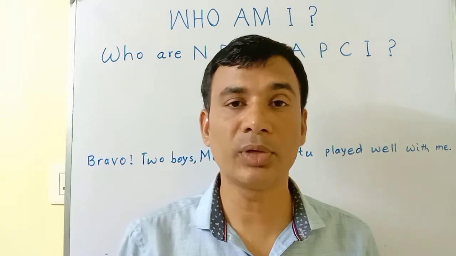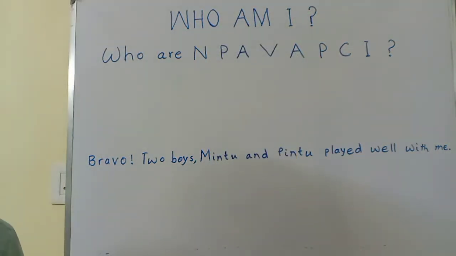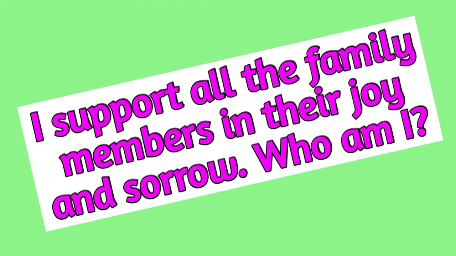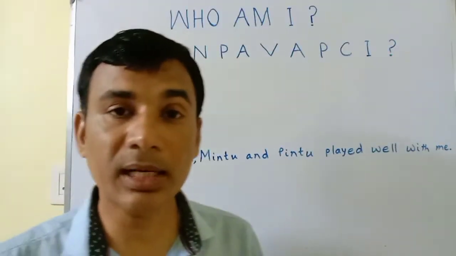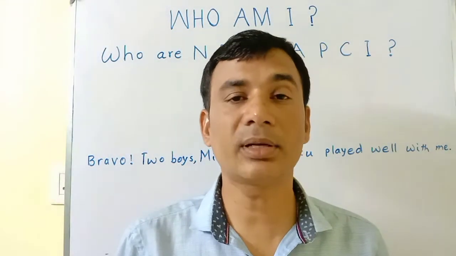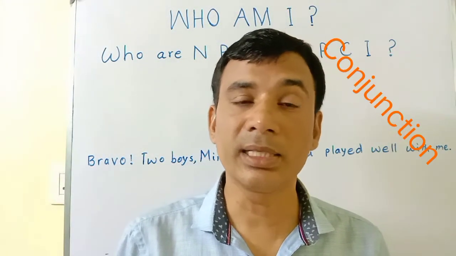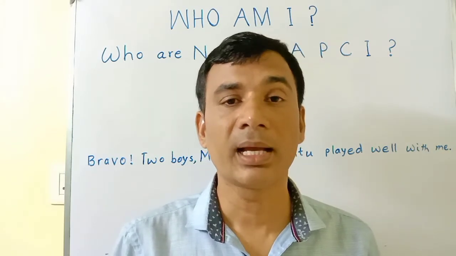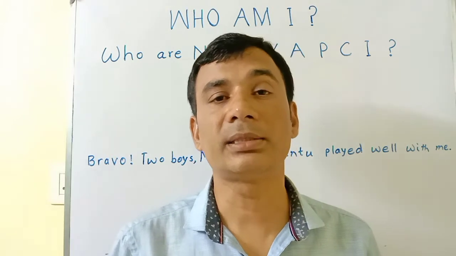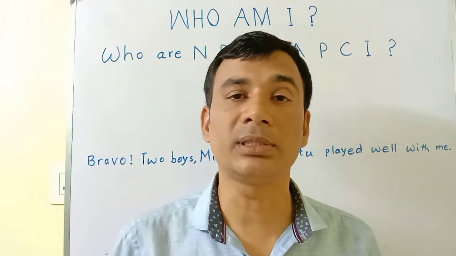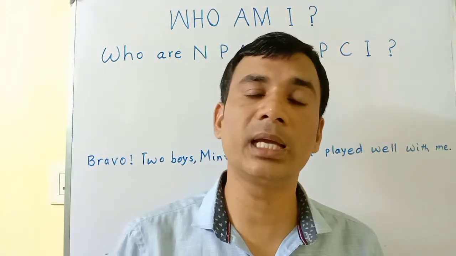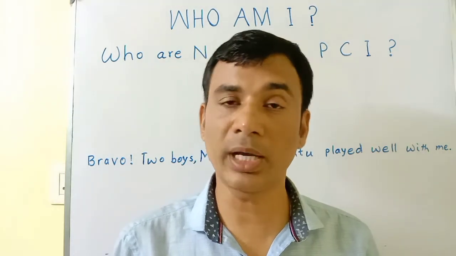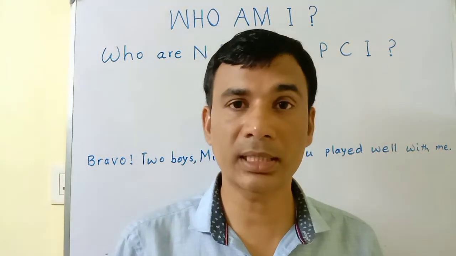Next come to who am I? I look after all the family members. I join them all. Who am I? Yes, you are correct. He is conjunction. He is not the chief servant. He takes care of the other family members, and he is only the servant, that is conjunction. You know, conjunction joins every word in a sentence. So joining work is done by conjunction.